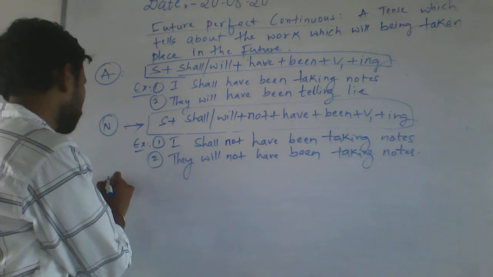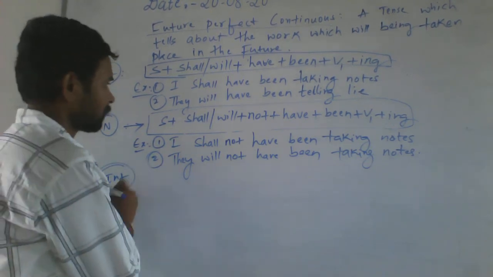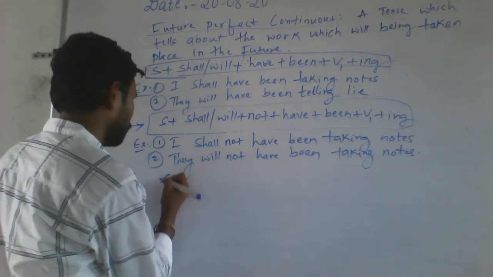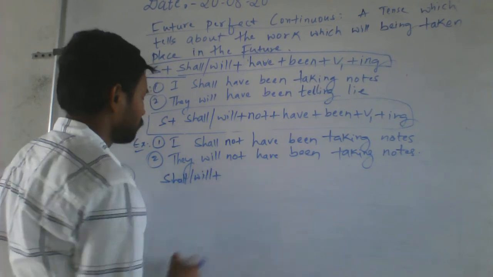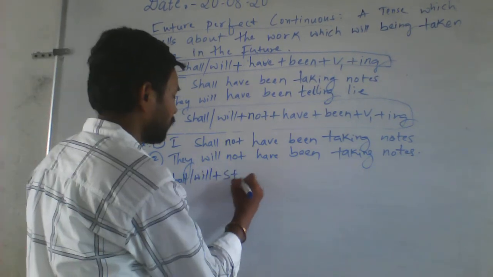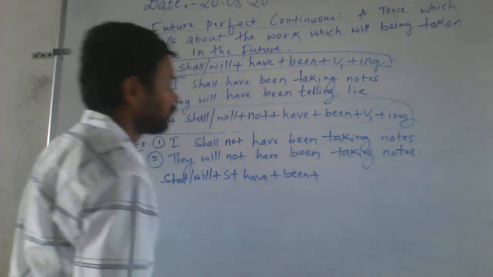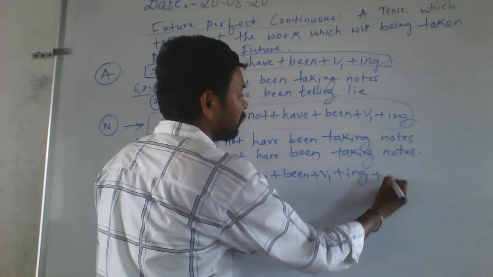Then let's see interrogative. Shall or will, then have, been, given plus ing, question mark.